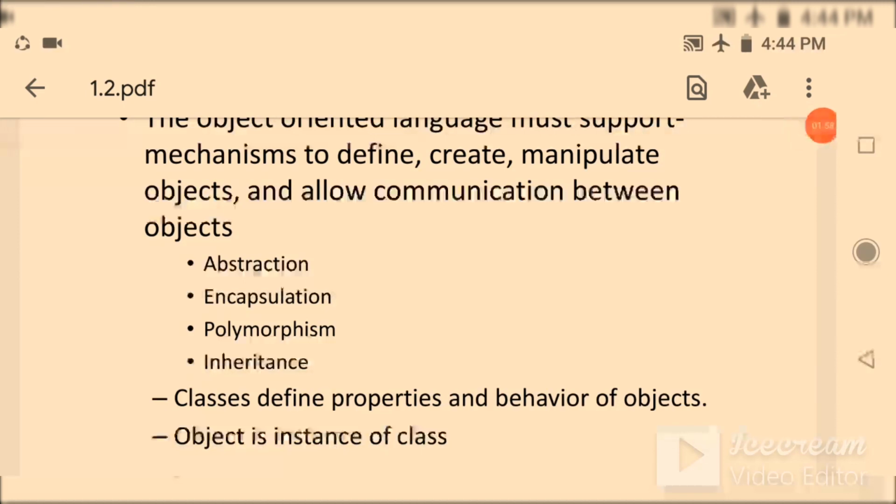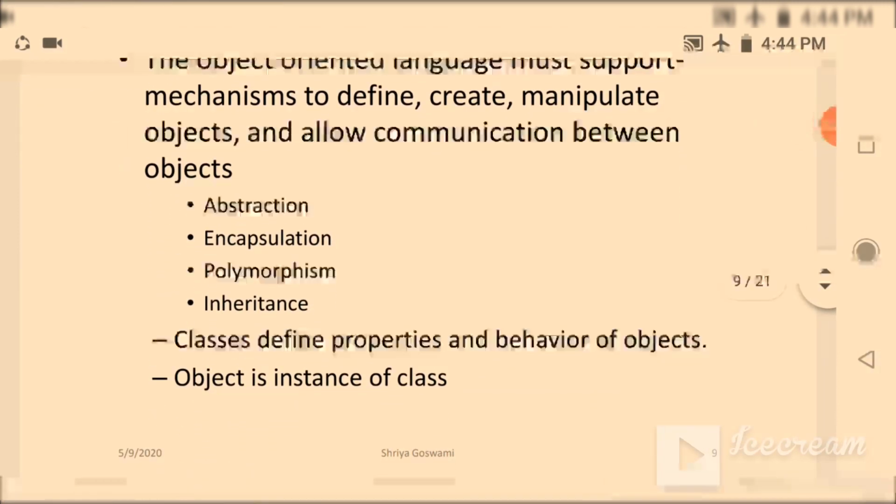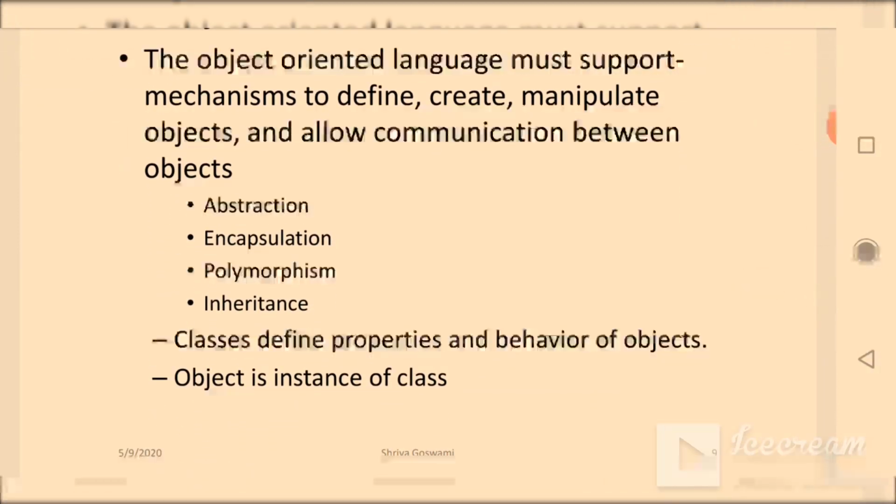The four pillars of object-oriented programming language are abstraction, encapsulation, polymorphism, and inheritance. We will discuss them one by one.